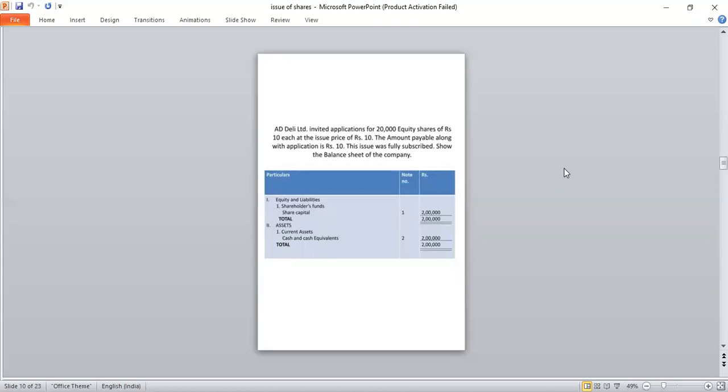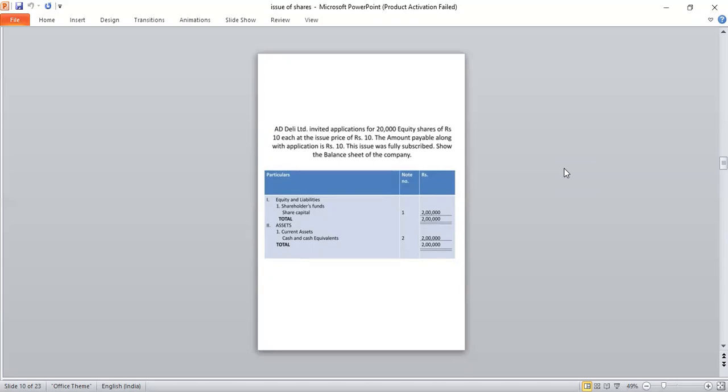Okay. Listen. AD Delhi Limited invites applications for 20,000 equity shares of ₹10 each at the issue price of ₹10. The amount payable along with application is ₹10. That means the entire share amount is received with the application amount. Okay, the issue was fully subscribed. Show the balance sheet of the company. Then in equity and liabilities, first one, shareholders' fund. And in shareholders' fund, share capital. How many shares issued? 20,000 shares issued at ₹10 each. 20,000 into 10, how much? 2 lakh. 2 lakh is the share capital.